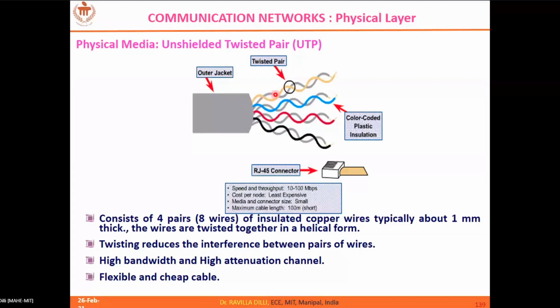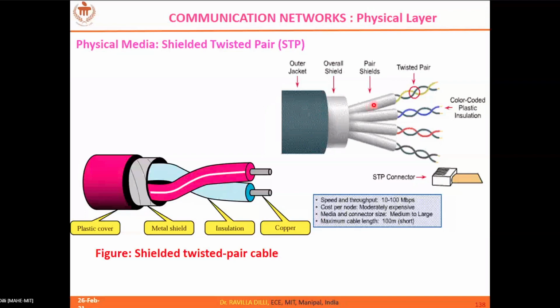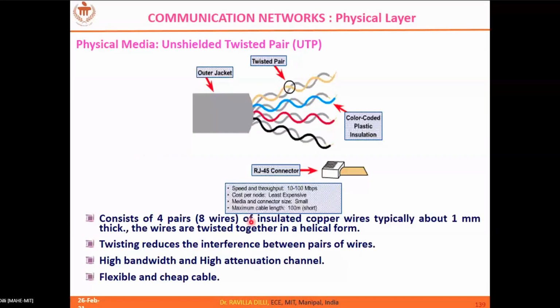You can see there are twisted pair cables the same way as earlier, but the shield is missing, right? So you have a direct outer layer which is a plastic material, but this metal shield is missing, so that's why we call it unshielded twisted pairs.